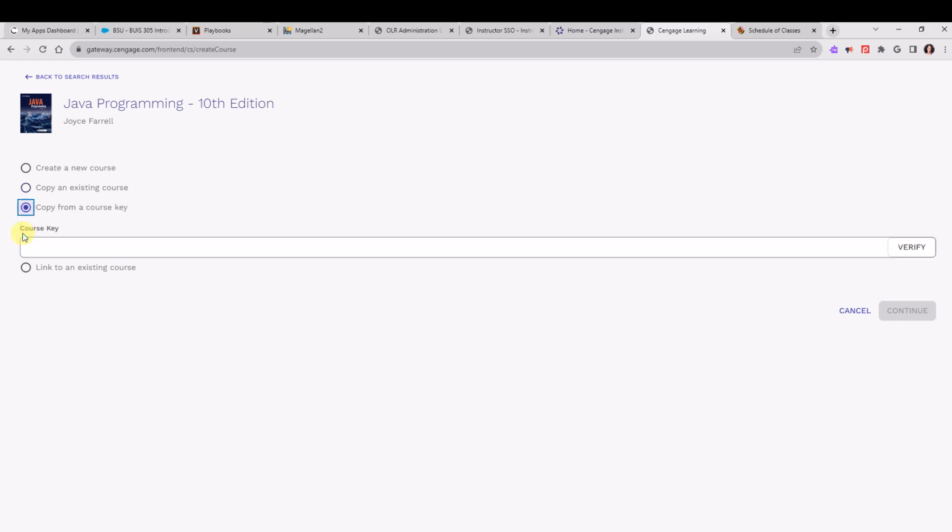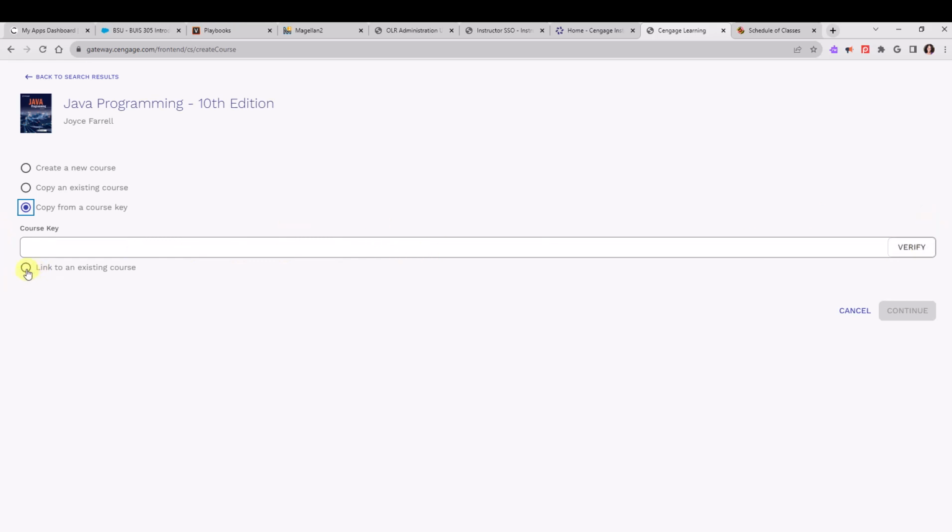If you have a course key from another instructor who may have taught this course before and you guys want to use the same course and have the same dates, and so it'll be easy for you to set it up, then you can copy a course key. So you would just paste that course key here and you would click Verify.